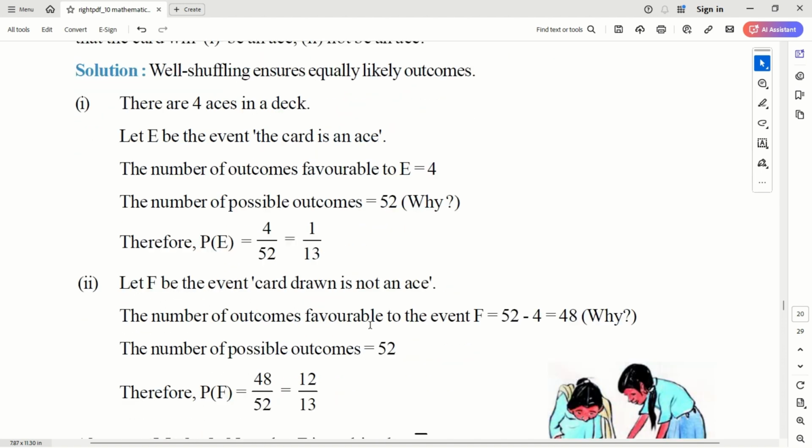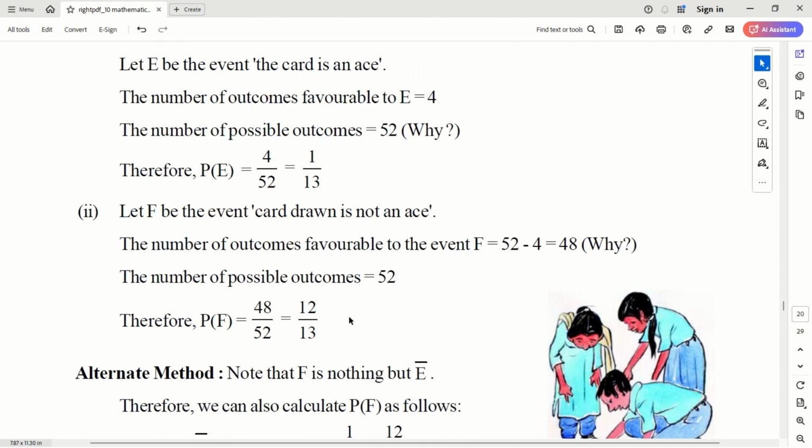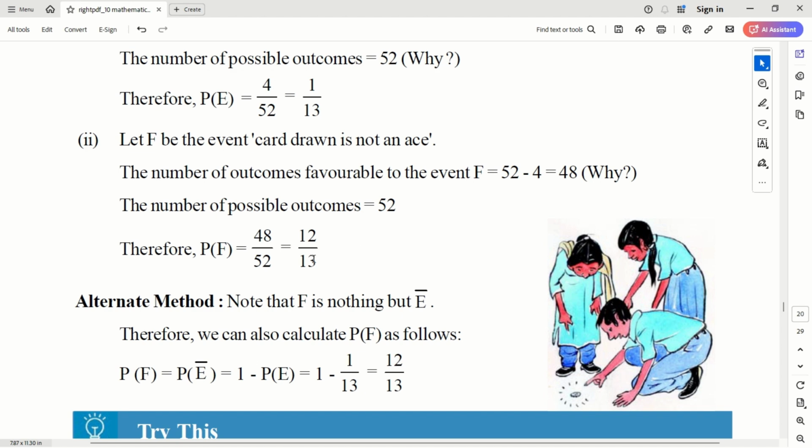How many are not ace basically? This is exactly the complementary event of the previous one, right? So you can directly say 12 by 13, or 48 by 52. 52 cards minus 4, these are the non-ace. That is 48. So 48 by 52, which is 12 by 13, or 1 minus 1 by 13, which is 12 by 13 anyway. If you sum up these two, you will get 1, because either the card will be ace or non-ace. These are two mutually exclusive events.